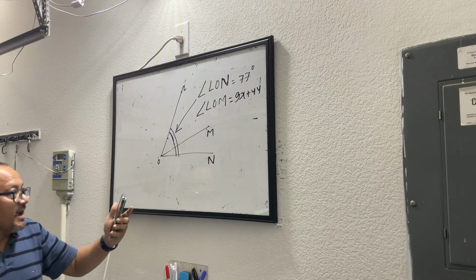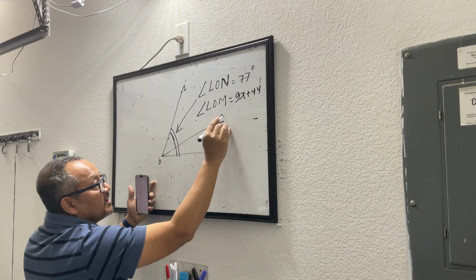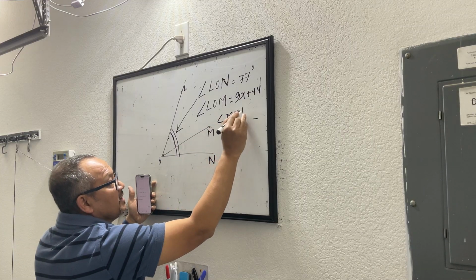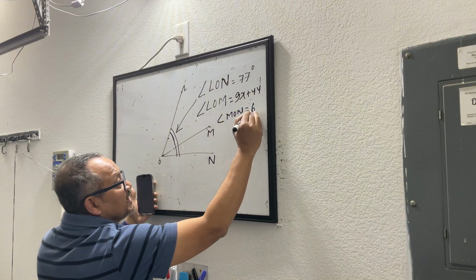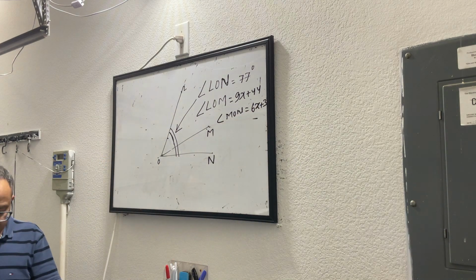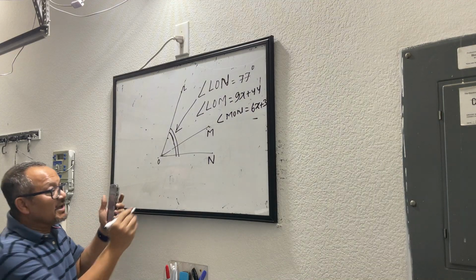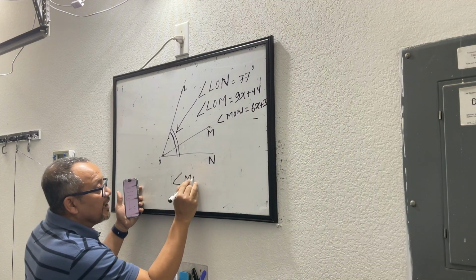And angle MON is given as 6x plus 3. Find the value of angle MON.